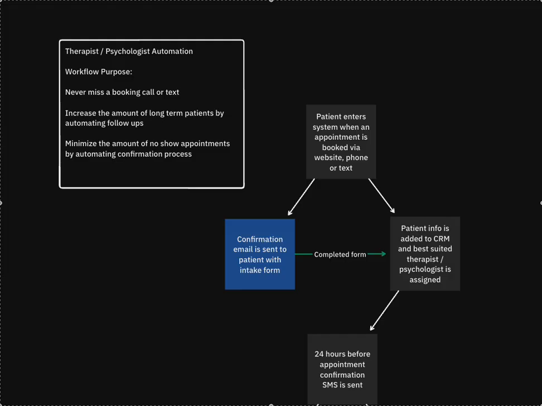So this is all going to start with the patient entering the system, whether they book through the website, phone, or text, and whether they dealt with an AI or not. Once they enter, a confirmation email is going to be sent to the patient with an intake form where they fill in all their information, any goals for the session, or anything particular that the therapist or psychologist would want to know, anything specific to a particular practice. We could add that to the intake form, and that will all get sent over to the CRM upon its completion.